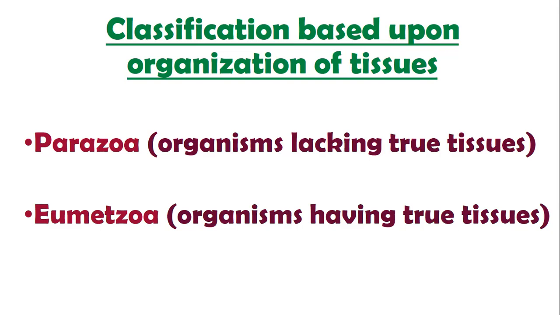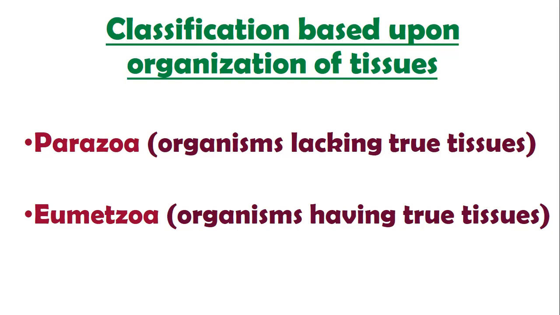But there is no division of labor. Means every cell is dependent on its own self. It doesn't depend on any of the other cells for any of the vital activity. So this is what is called colonial. Sometimes they are considered as simple multicellular organisms, but there is no tissue development, there is no tissue organization.